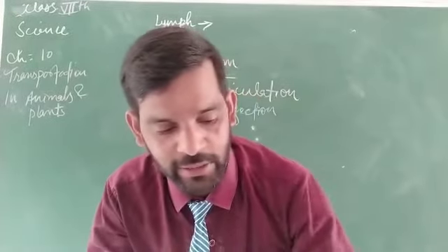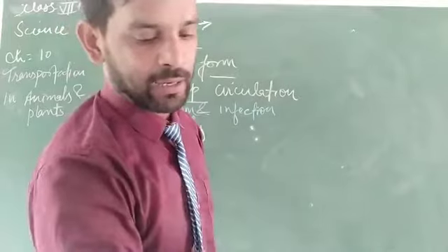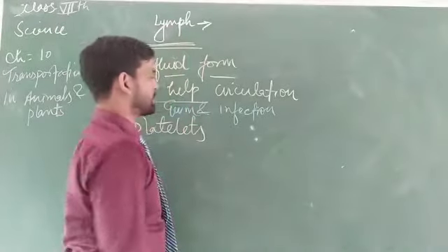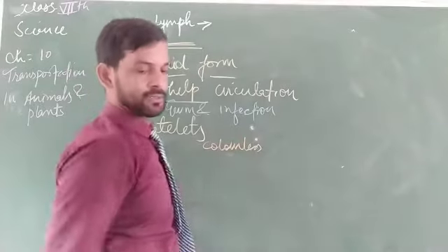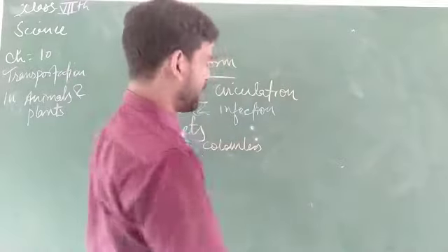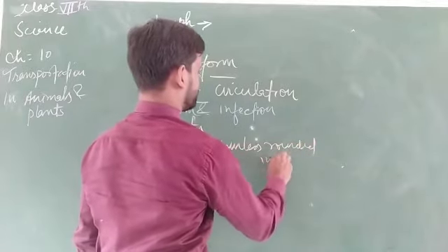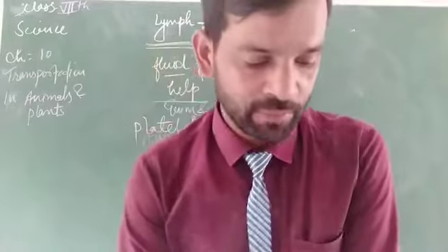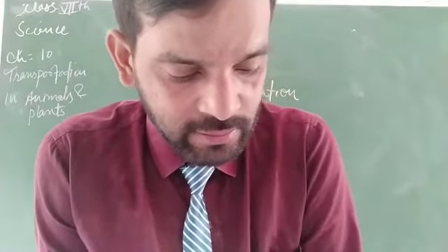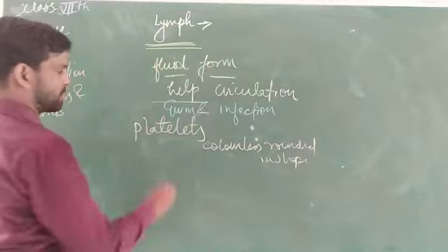What are blood platelets? Blood platelets are tiny fragments of cells. They are colorless and rounded in shape. The platelets help the blood to form clots.